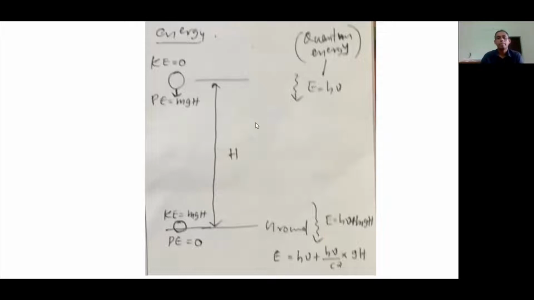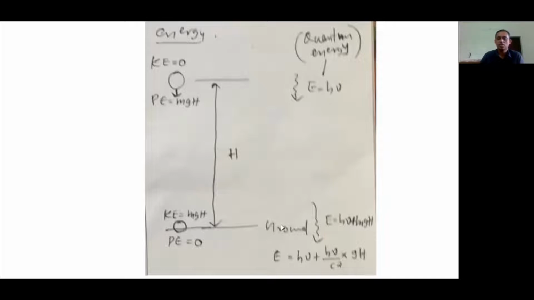Now we compare this with the photon. Suppose a photon is traveling from a certain height h to the ground. There is no need of dropping it; it travels from this point to the ground. Its energy, called the quantum energy, is h nu.